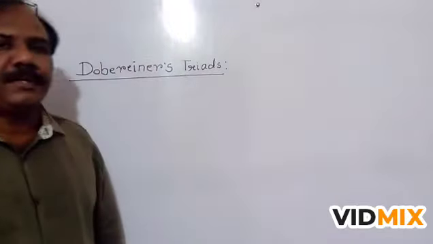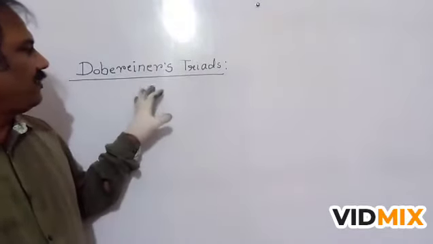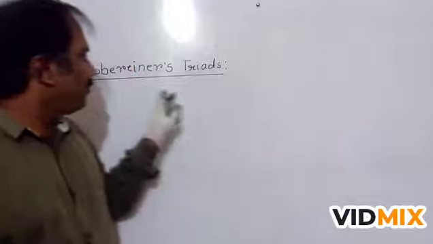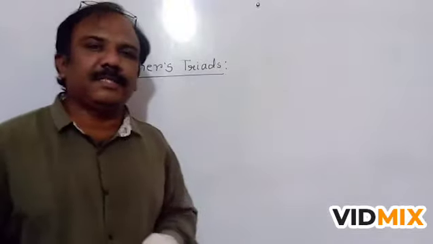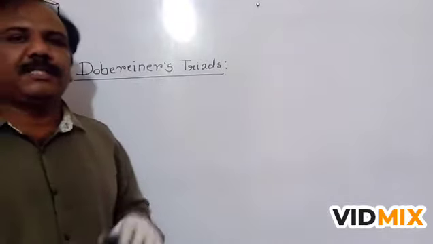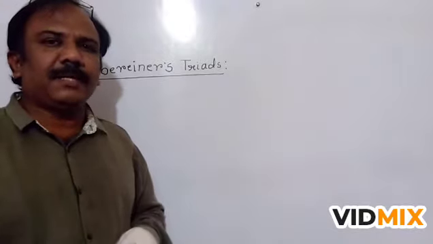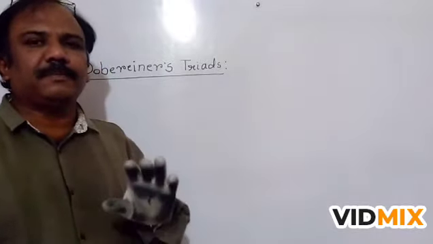Students, today we are going to learn about Dobereiner's triads. Dobereiner was the German scientist who found the relation between the properties of elements and atomic masses.